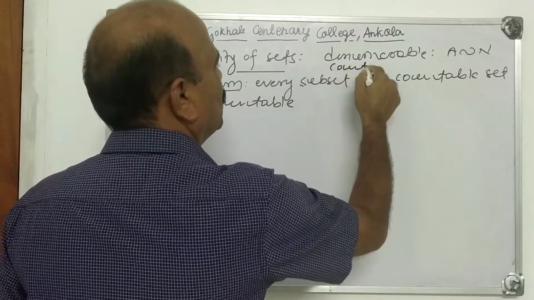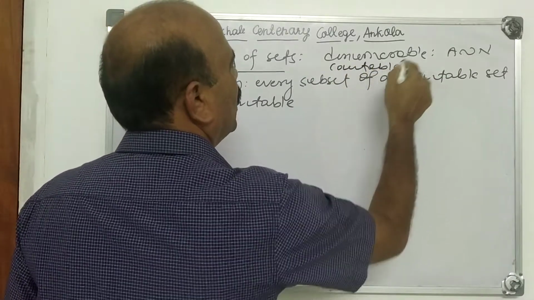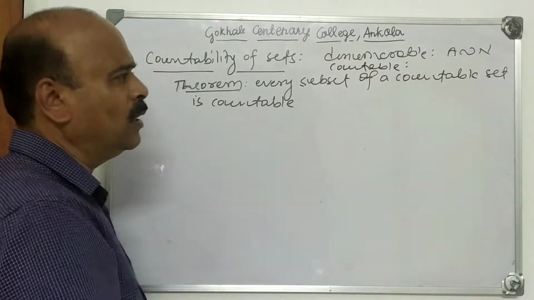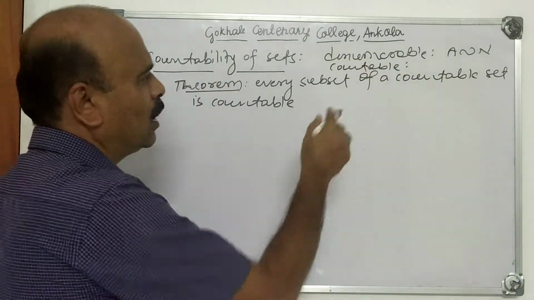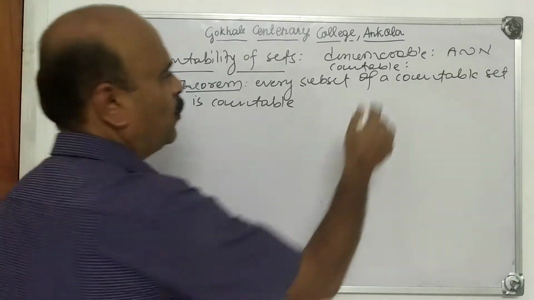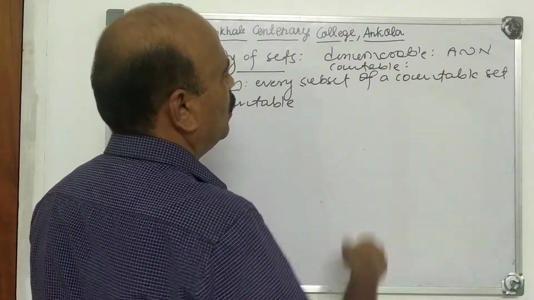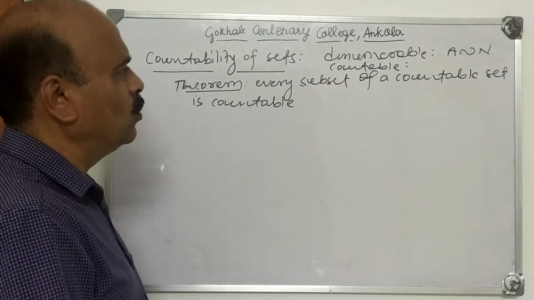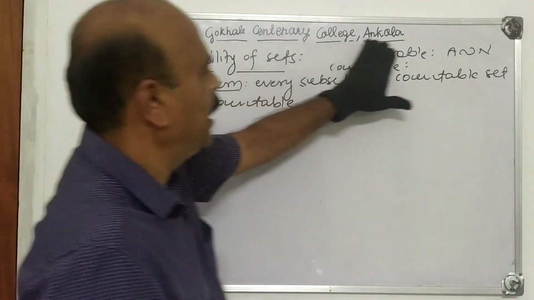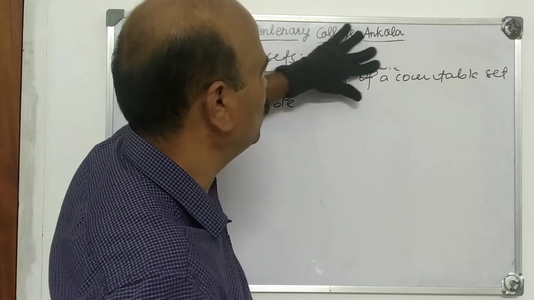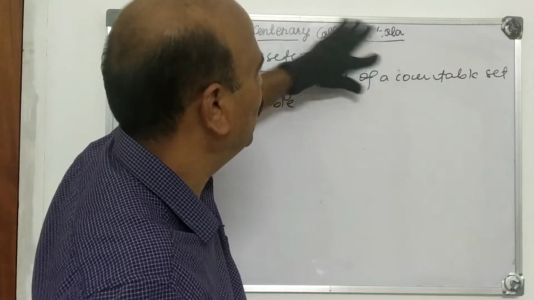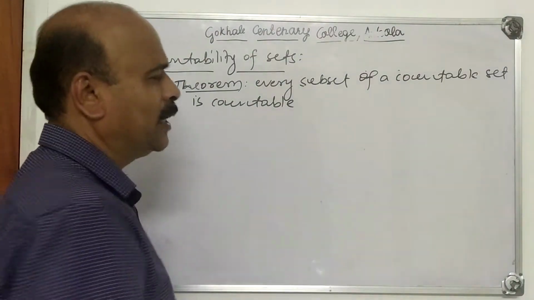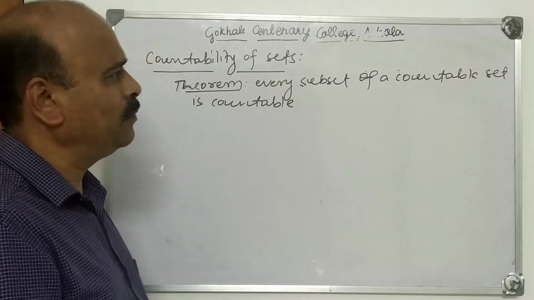Countable means if a set capital A is either finite or denumerable, then it is called a countable set. Now, in this video, I prove two or three theorems, and they are very important because you can take them as properties of countable sets.